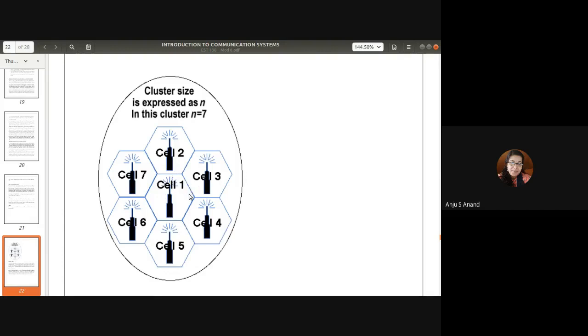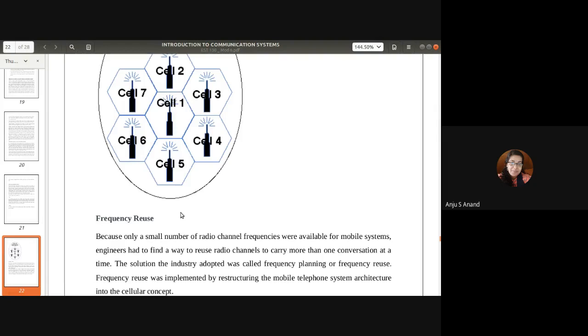Each cell has different frequency channels, so this is called a cluster with a cluster size of 7. Each cell has a base station, that is, a tower.